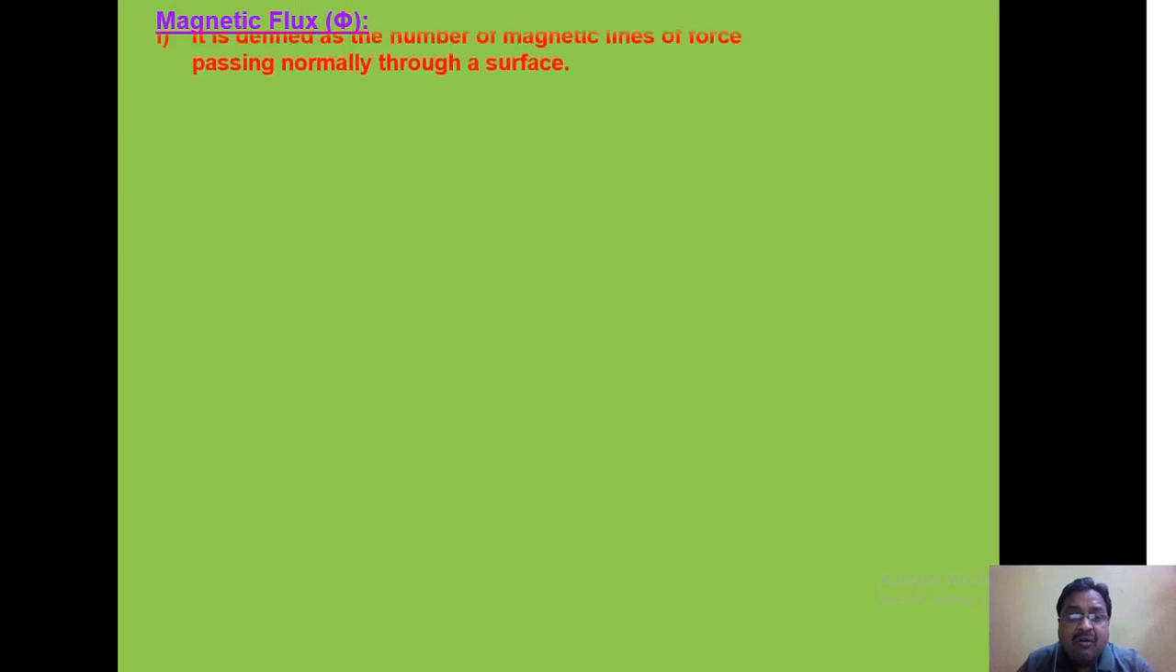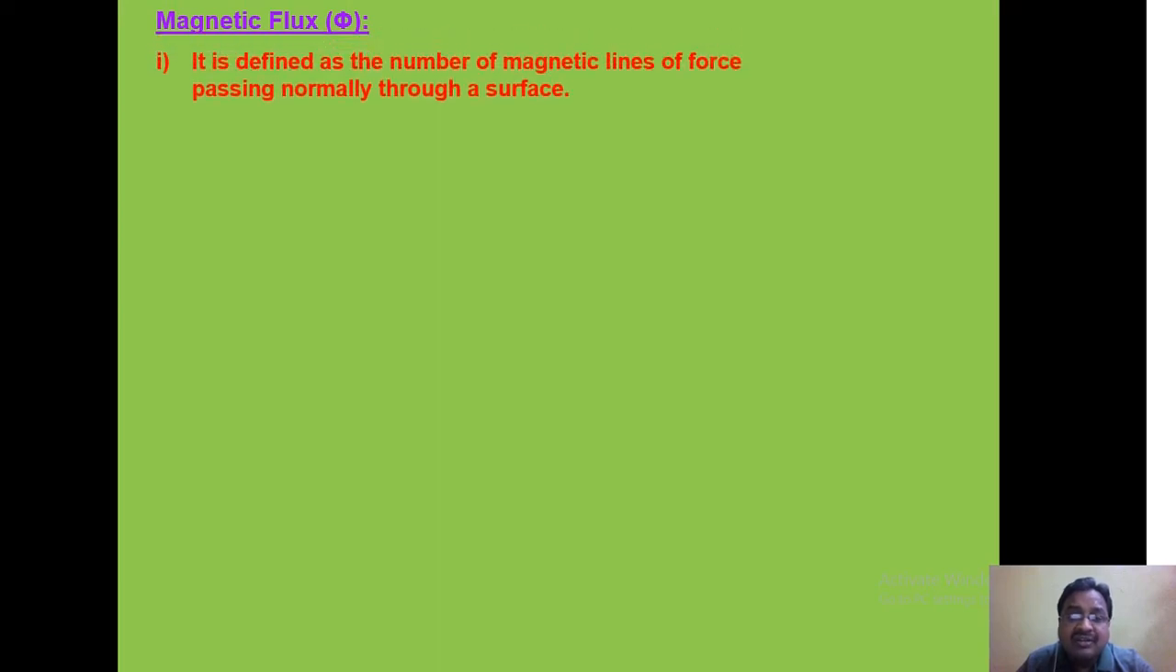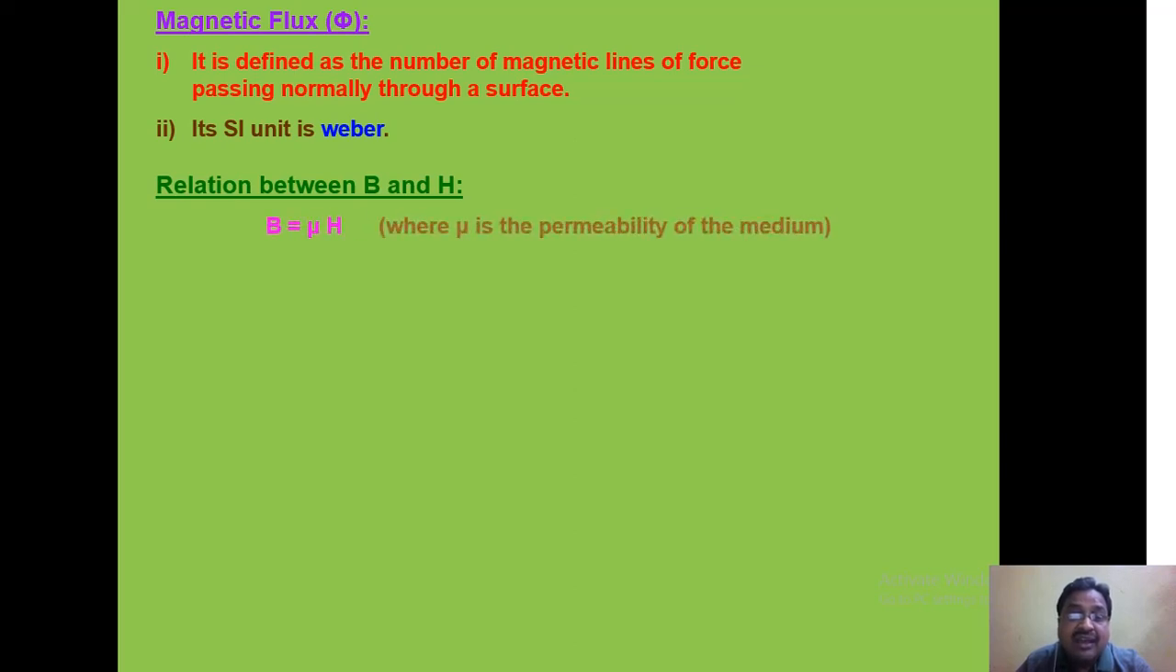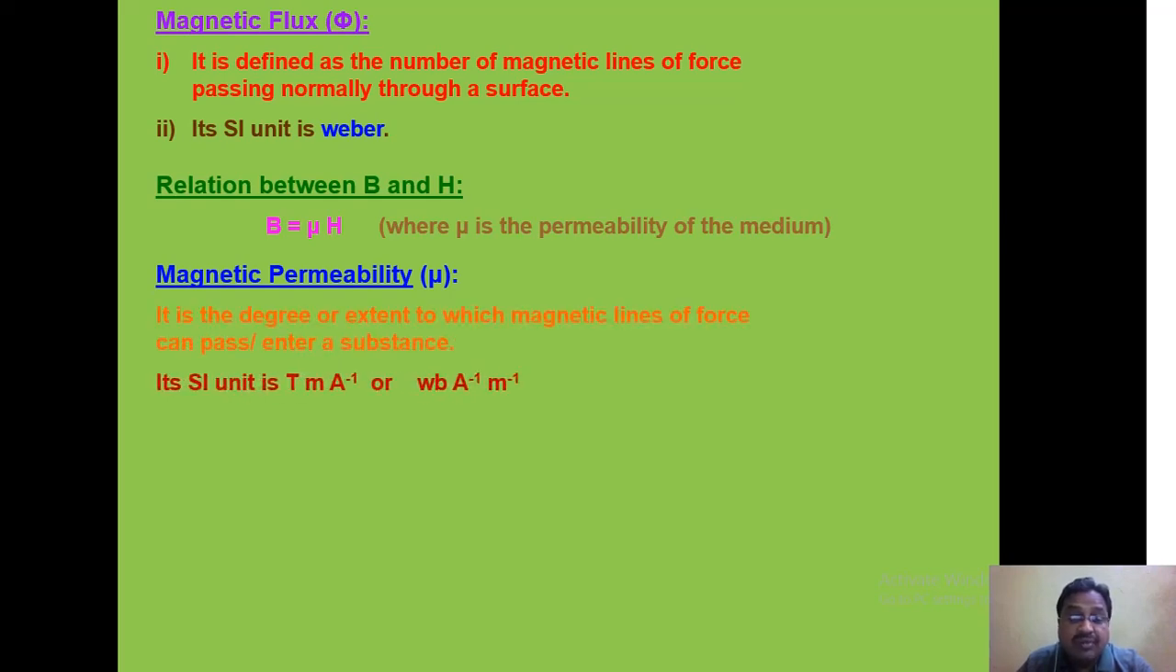Okay. Now, what is magnetic flux, phi? It is defined as the number of magnetic lines of force passing perpendicular through the surface. It is the number of lines of force crossing normal to the surface, and it is measured in SI in Weber, after the name of the scientist Weber. And already we know the relation between magnetic induction and magnetic intensity is B equal to mu H, where mu is the permeability of the medium, that is, magnetic permeability.